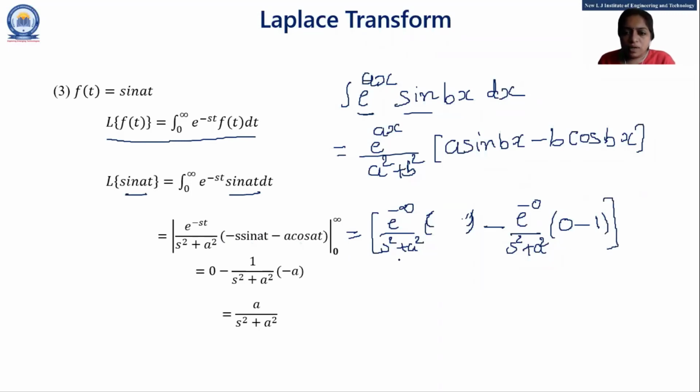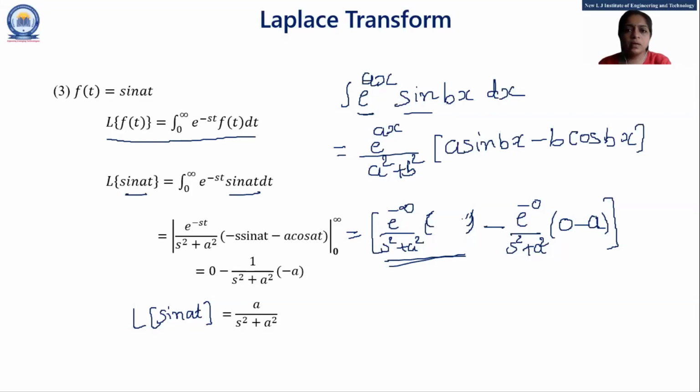So the first term, e raised to minus infinity, is 0. So this one is 0. And here minus minus plus. So this one is 1 into a. So here it is a, right? So here minus minus plus, e raised to minus 0 is 1. So a upon s square plus a square. So finally, the Laplace of sine at is a upon s square plus a square. Got it, everyone?